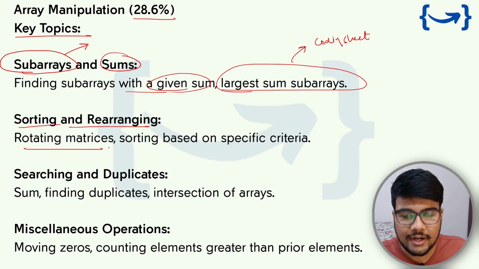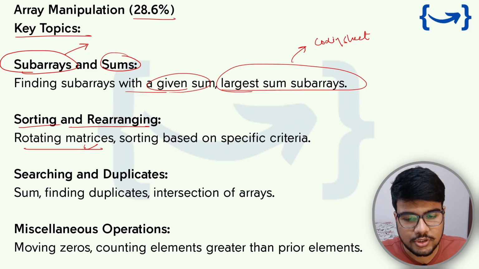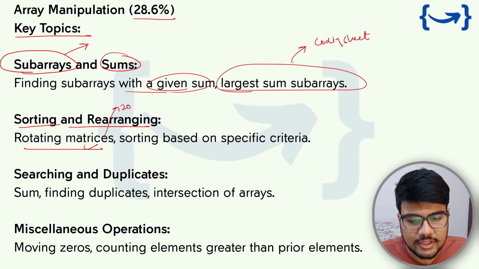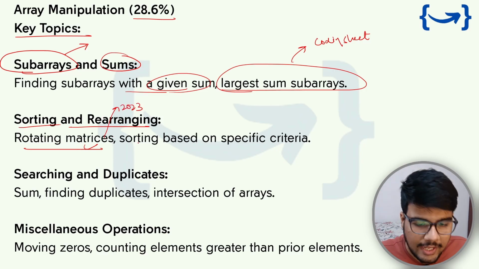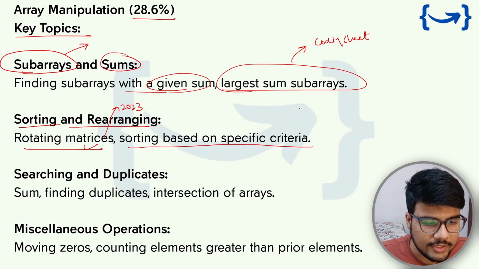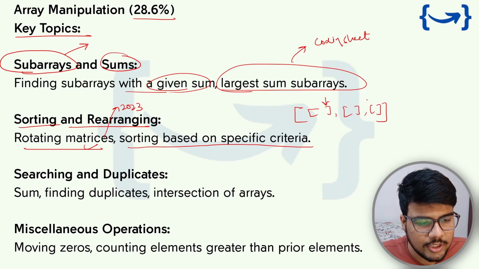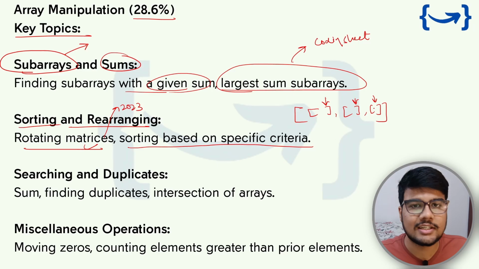It contains some rotating matrices. It may be rotating matrices where you need to find a transpose, because this question was asked in the 2023 NQT shift. And as you can expect, sorting based on specific criteria. What I mean is, you have an array and the subarray might also be given to you in between. Now you need to sort something based on the second element present in a subarray.